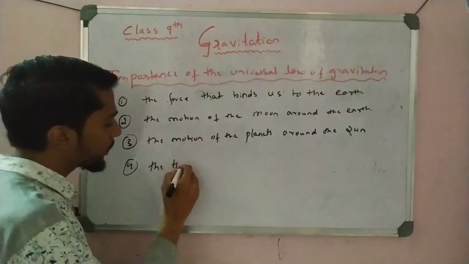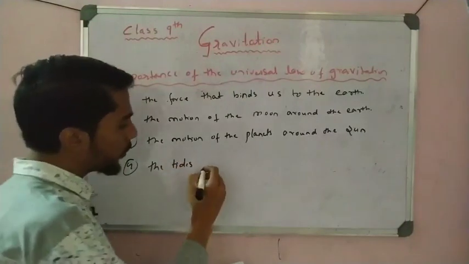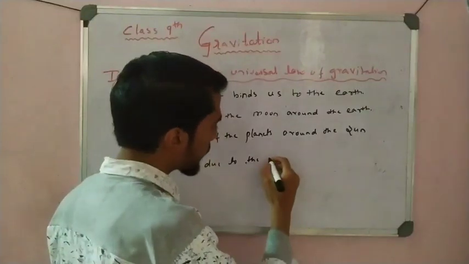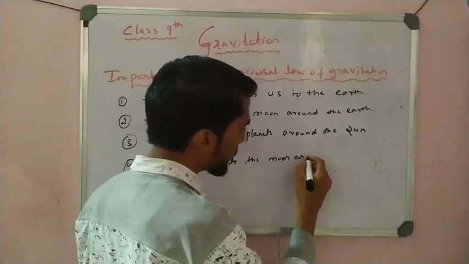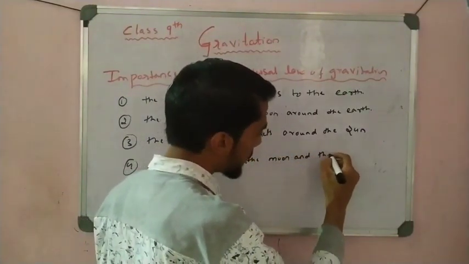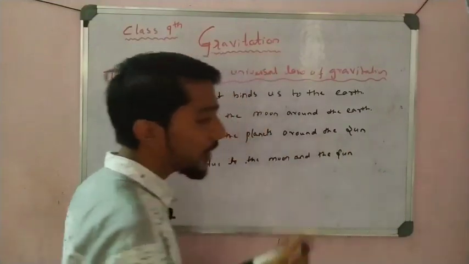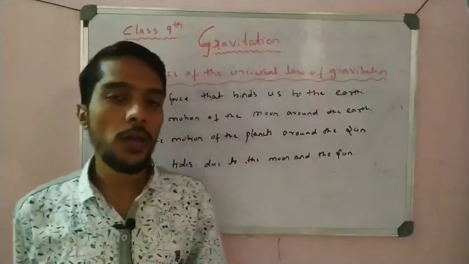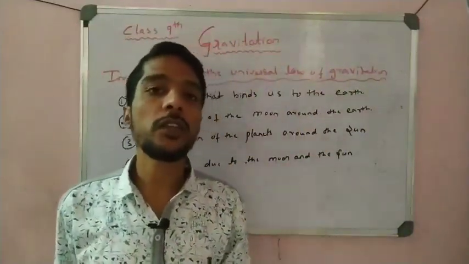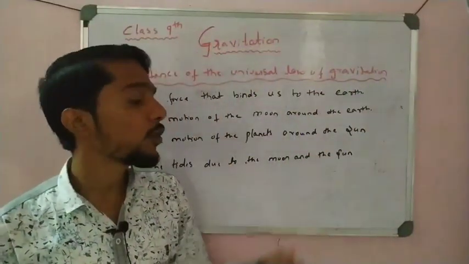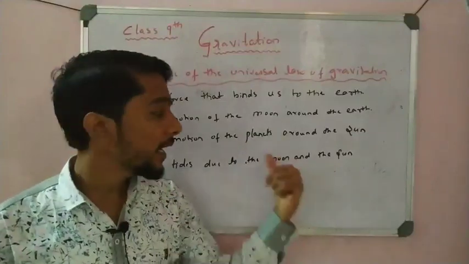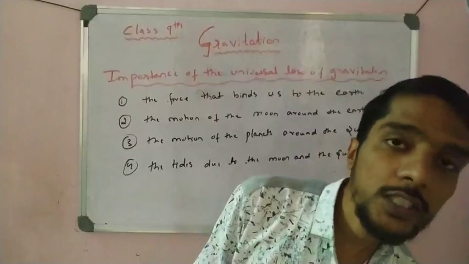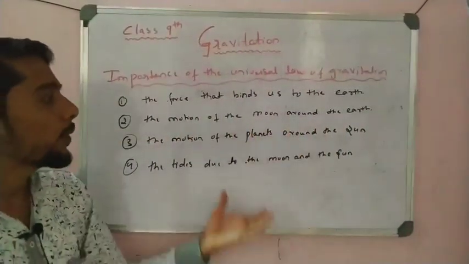Next, we say that the tides are due to the moon and the sun. That is as tide waves. We observe that in the ocean the waves are formed, water waves are formed. It is because of the gravitational force between the sun and moon that creates the tides in the ocean. So students, this is all about the importance of the law, so please note down all these four important points.